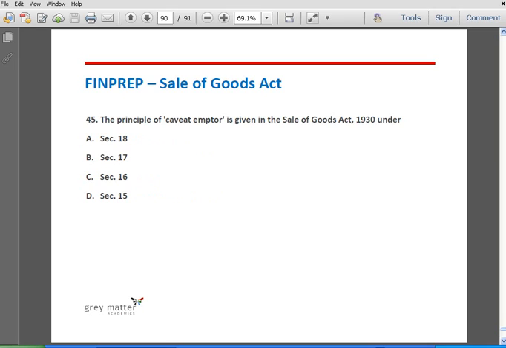Question number 45. The principle of caveat emptor is given in the Sale of Goods Act 1930 under option A section 18, option B section 17, option C section 16, and option D section 15. The correct answer is option C section 16. This is self-explanatory. So with this we have completed the review of Sale of Goods Act.